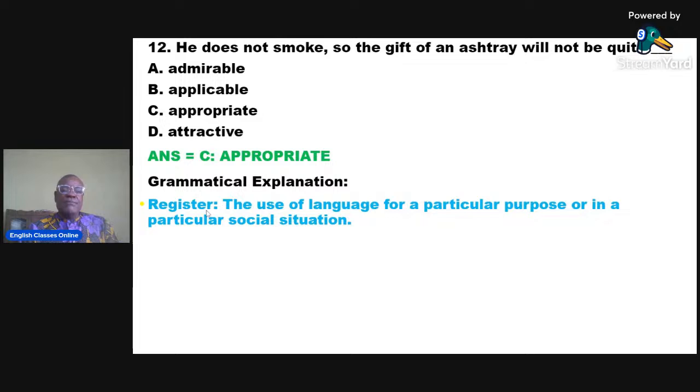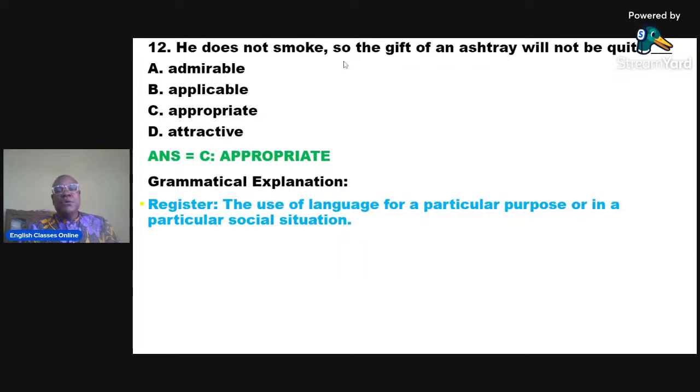We use the concept of register because here we are looking at the language that is meant for a particular purpose or in a particular social situation.